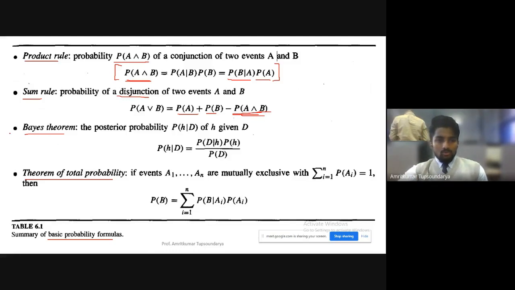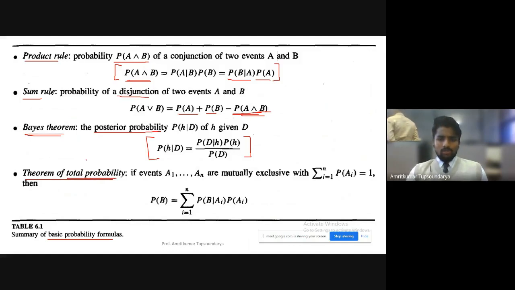The third basic formula for basic probability understanding is the Bayes theorem, what we just saw, which is also called the posterior probability, P of H given D. The formula is the same as what we just saw, which is equation 6.1. And another additional formula is the theorem of total probability.